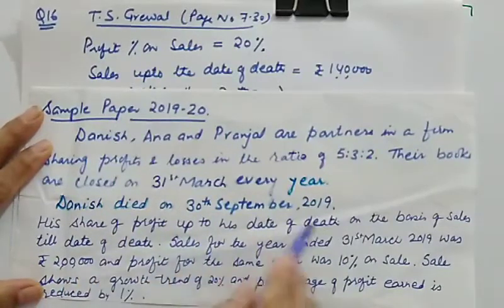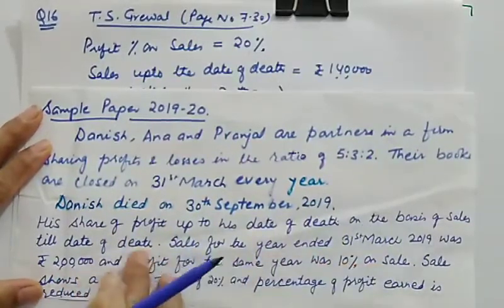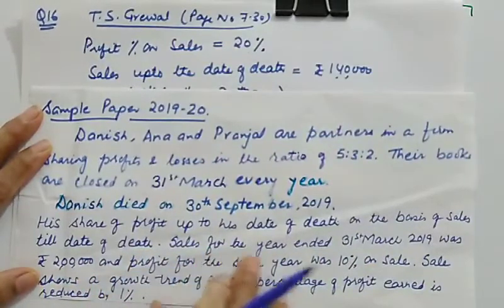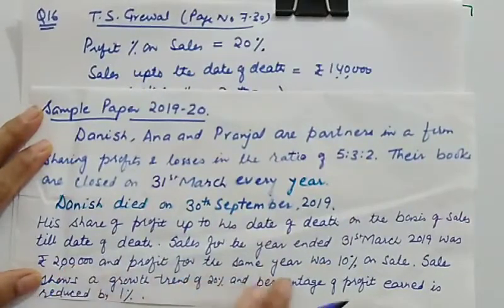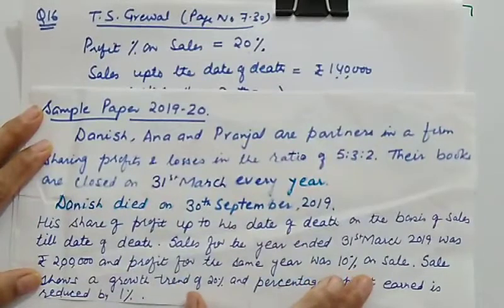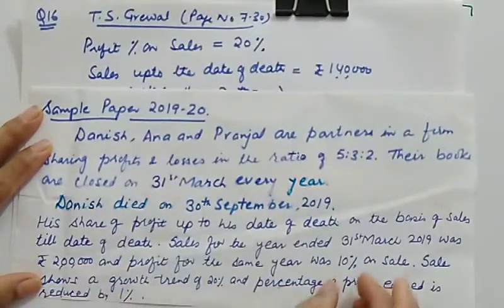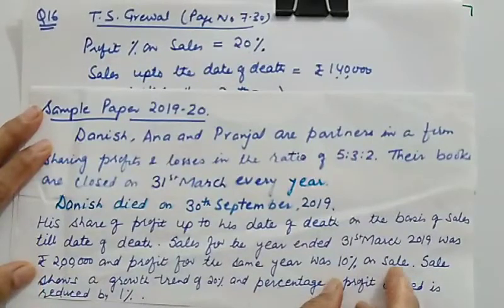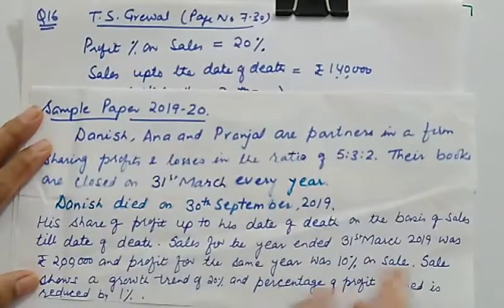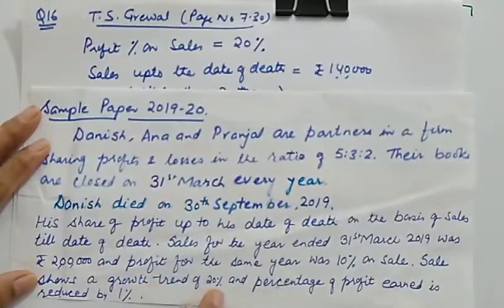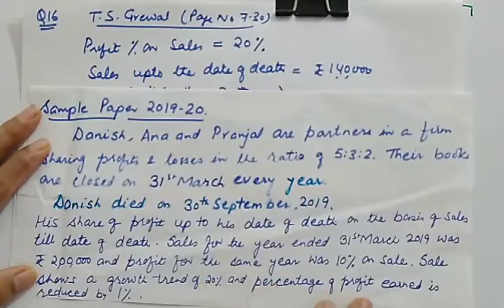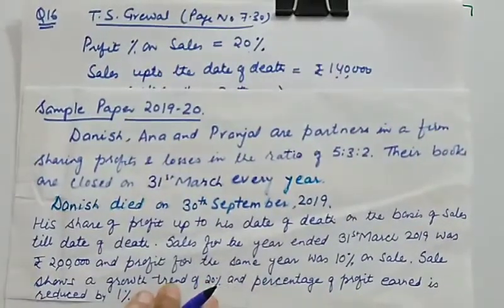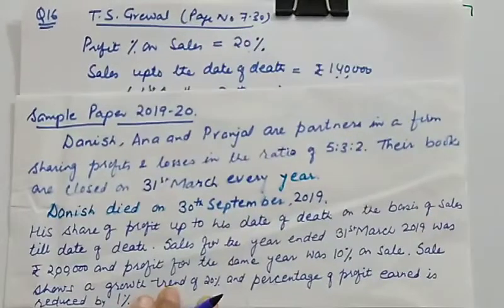His share of profit up to his date of death is to be calculated on the basis of sales. Sale for the year ended 31st March 2019 is rupees 2 lakhs, and profit for the same was 10% on sale. So last year's sale is given to us, and the profit is also given as 10% on sale. Now there is a change. Sale shows a growth trend of 20%, so we'll increase sale by 20% for the purpose of calculating Danish's share, and the percentage of profit earned is reduced by 1%.